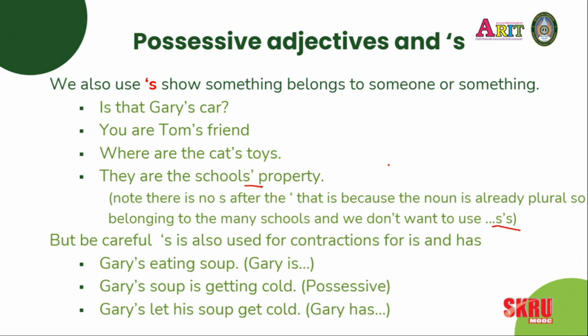Know that it can happen when you see these things and you think, Gary is soup getting cold? That doesn't make sense. Maybe it's the possessive. Gary is let. That doesn't sound right. Maybe it's Gary has. So be aware of those varieties that you can see when we're speaking English. And hopefully you'll be able to answer the questions correctly and pick the right version if you've understood.